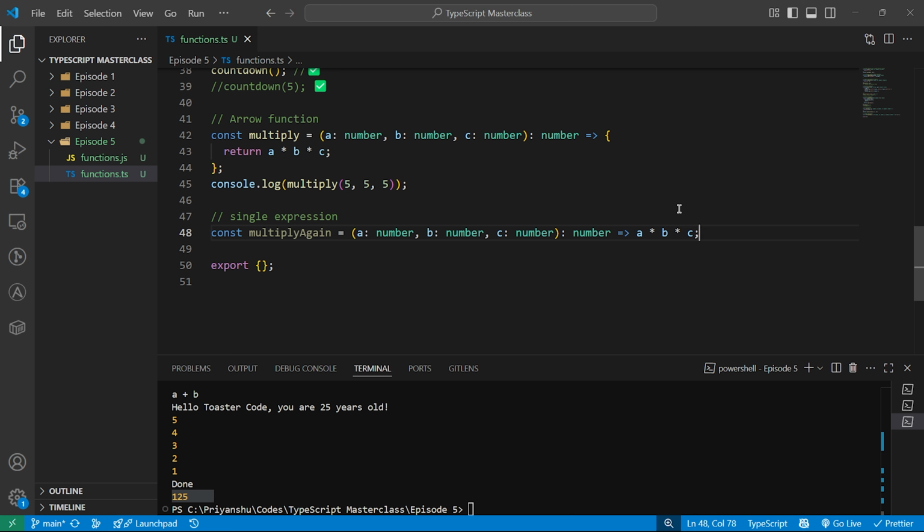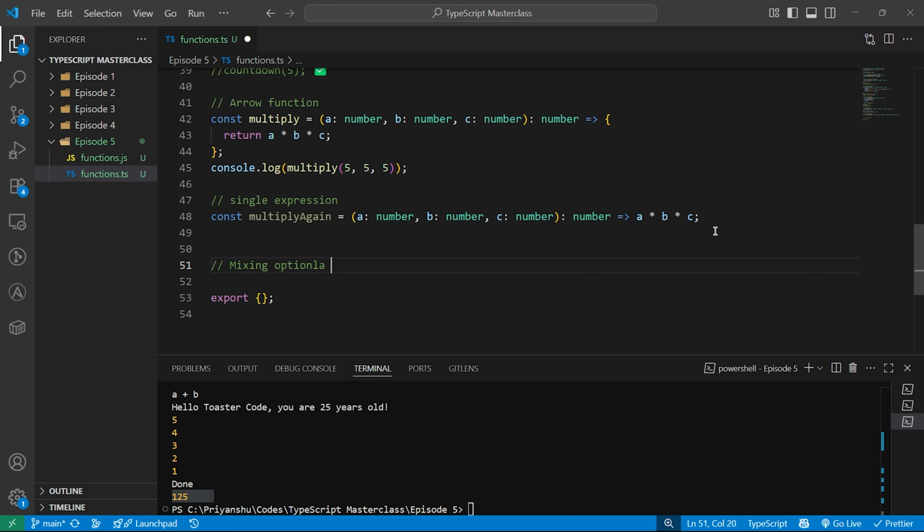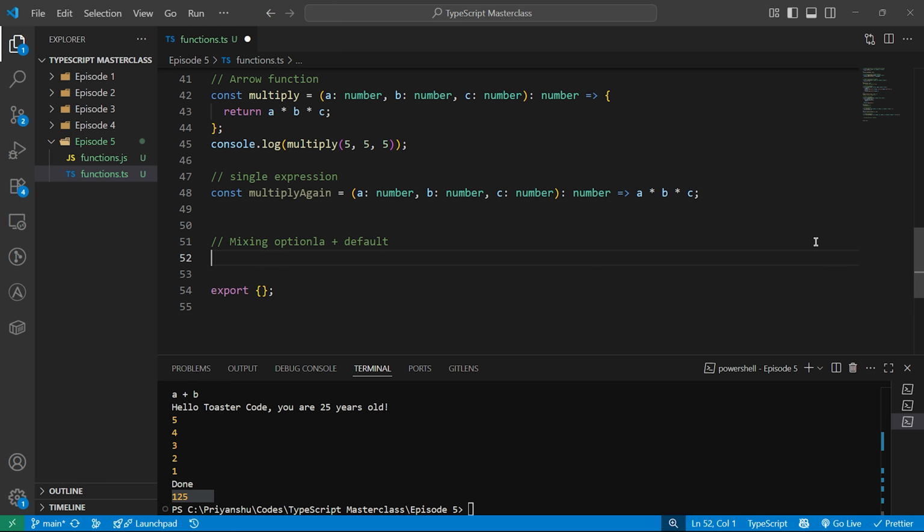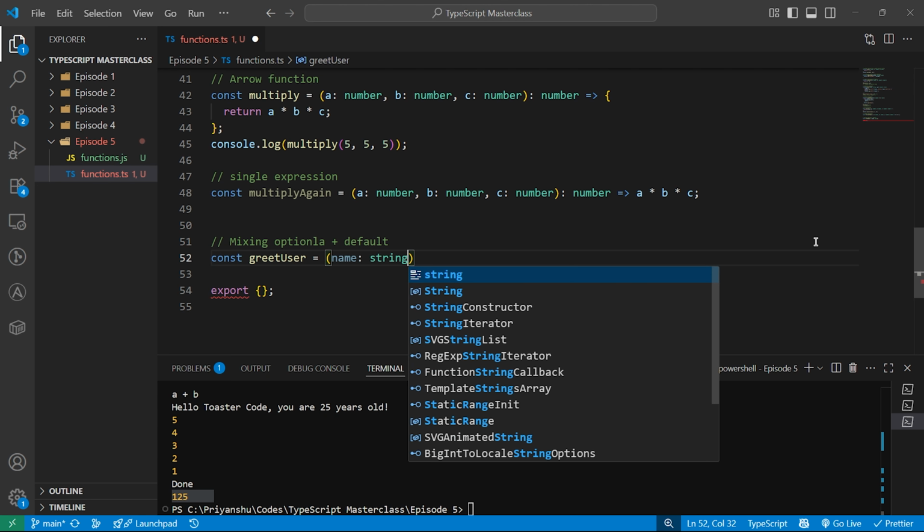Now let's add mixing. Let's mix the optional plus default, mixing optional plus default parameters. Okay, let's see that. Something like const greetUser maybe. I'll do name will be string.